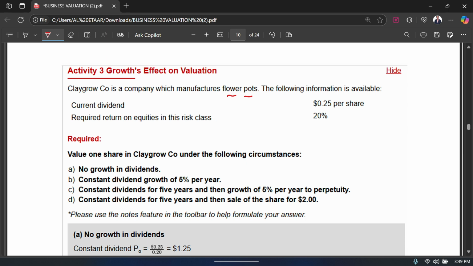We have the current dividend, which is $0.25 per share, and we have the required return on equity in the risk class, which is 20%. What you are required to do is calculate the value of one share in Clagro company under the following circumstances. Part A says that if there is no growth in dividends, we have to calculate the value of one share in Clagro company.